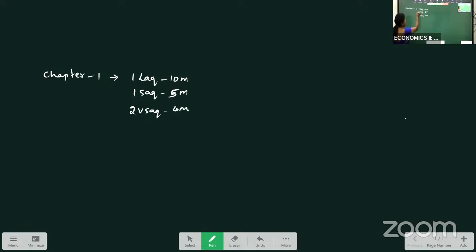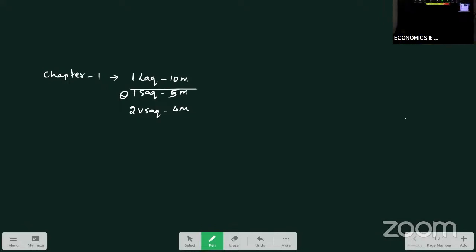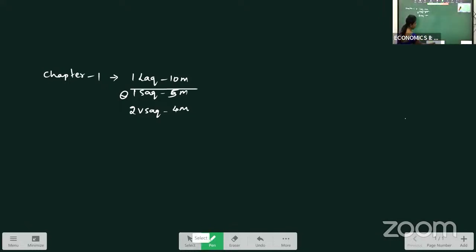This SAQ is optional, so you have 50-50 chances, but we will revise that one, which is very easy and useful for your VSAQs also. The LAQ we have done, characteristics of developing economy with special reference to India, as it is a compulsory question. So now let us start.